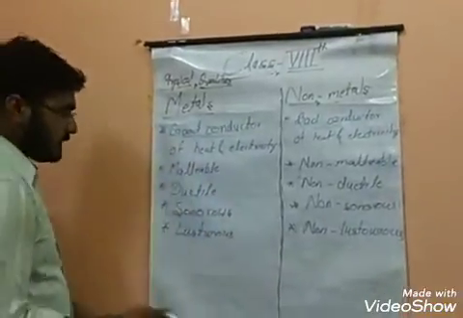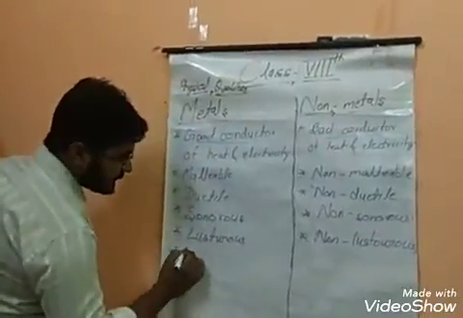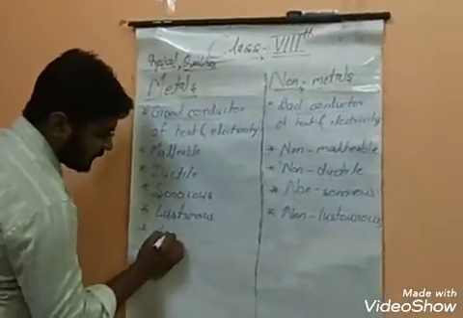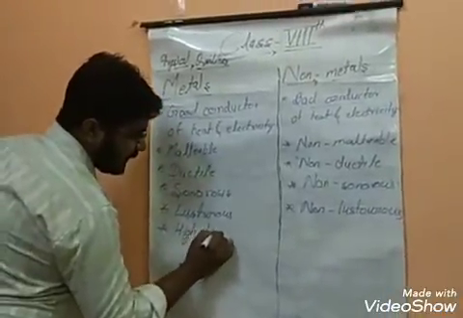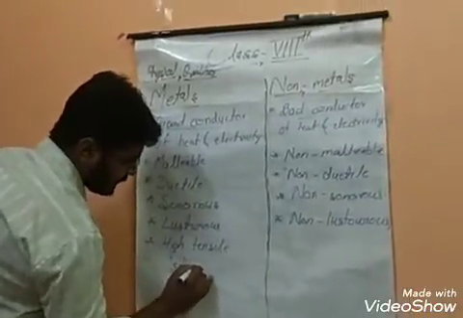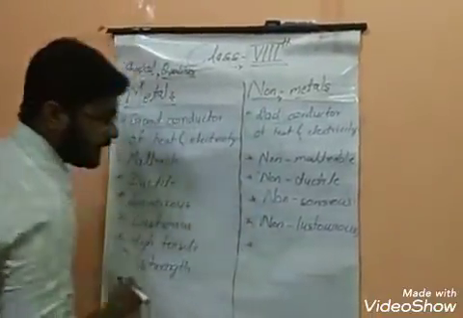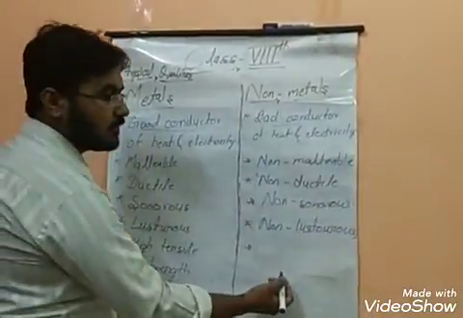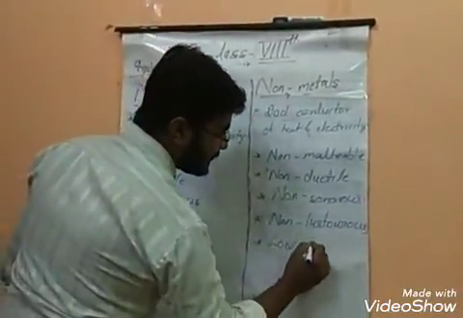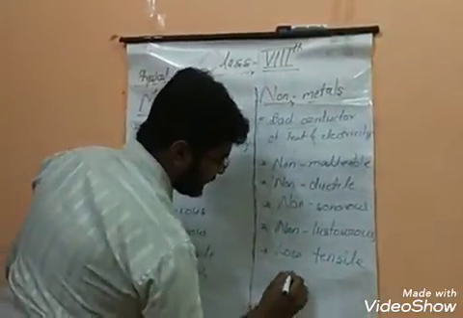After that, last but not the least, is tensile strength. So what will be written here? High tensile strength. Okay. So if it is having high, then what will it have? Yes, exactly what you are thinking. Low tensile strength.